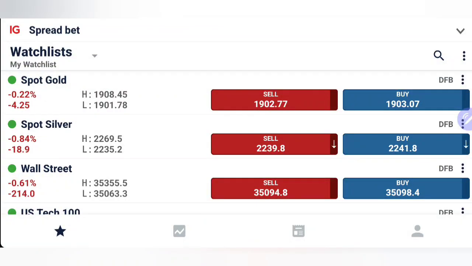Gold and silver has traded bearish so far for the day. In fact, gold has touched 1902 levels and silver has again gone below 2240. So now what to expect today when the retail sales data is going to come from US, which is definitely going to bring volatility, which direction we can expect it to be, how to profit trading gold and silver with the data and with the US session, we will see with the help of charts and indicators.